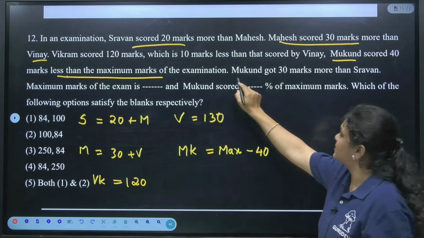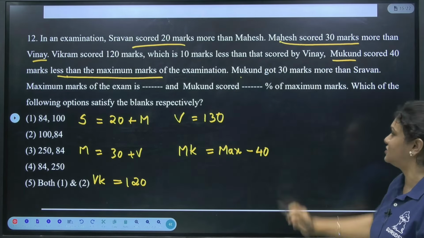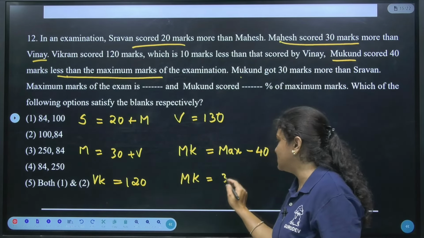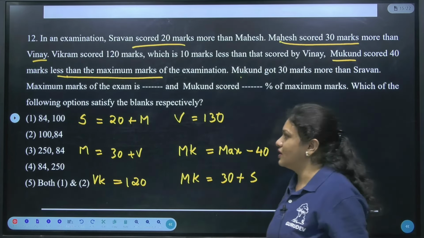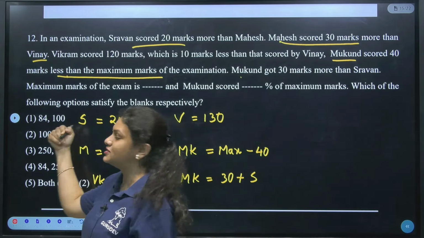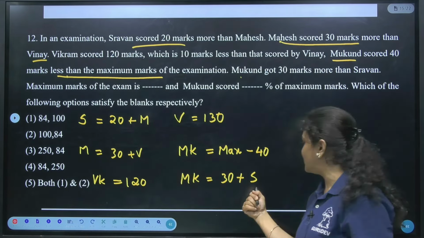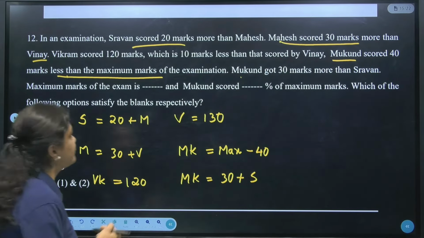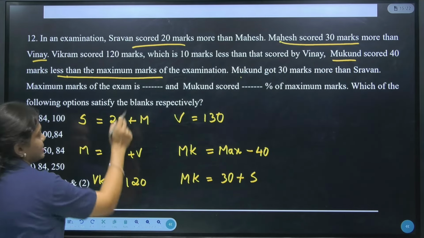In case of the next sentence, what is he saying? Mukund got 30 marks more than Shravan. Okay. As of now, we don't know how much Shravan is getting, right? So if we know Shravan's marks, then to that 30 more will be the Mukund marks. Is it clear? Yes.